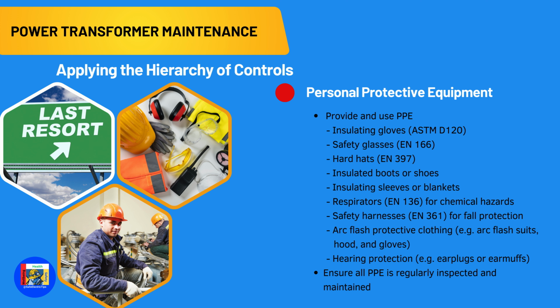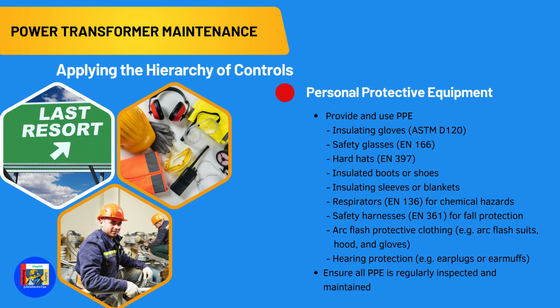Level 5, Personal Protective Equipment. Provide and use PPE such as insulated gloves, safety glasses, hard hats, and safety harnesses to protect workers from electrical shock and other hazards. Ensure PPE is properly fitted and worn at all times during maintenance. Consider additional PPE such as respirators for chemical hazards and safety harnesses for fall protection. Ensure all PPE is regularly inspected and maintained.